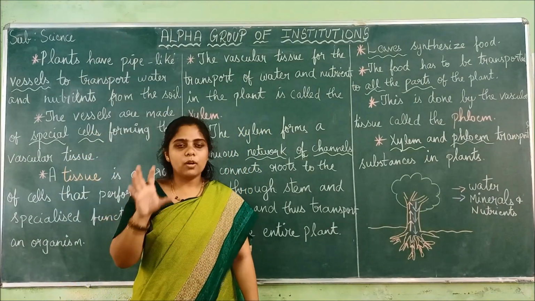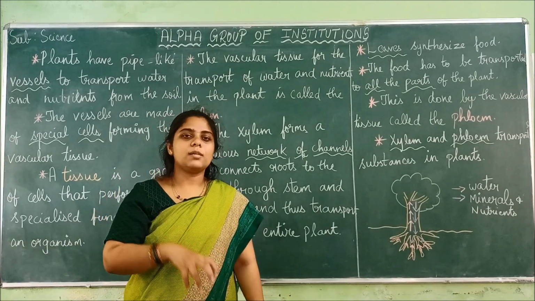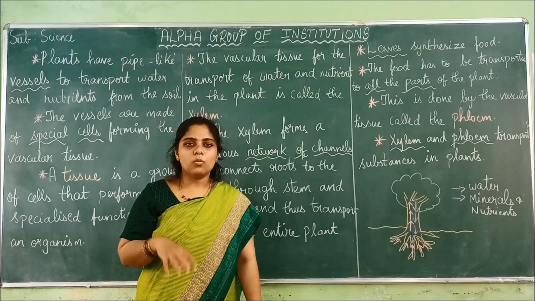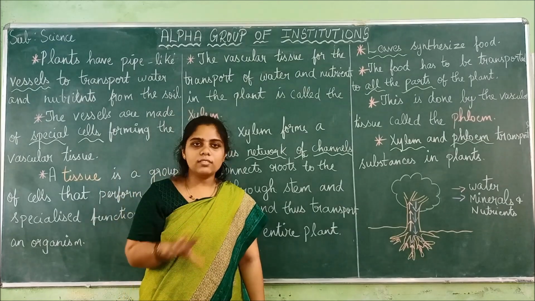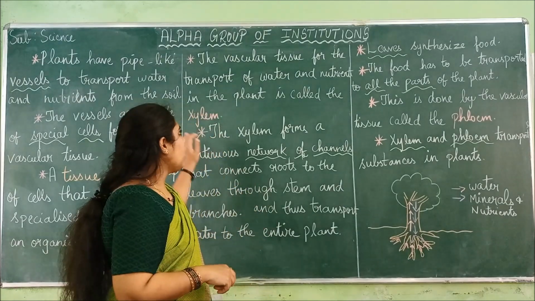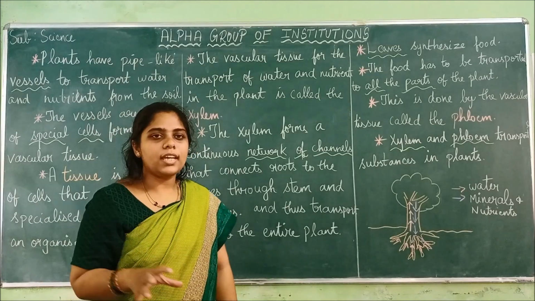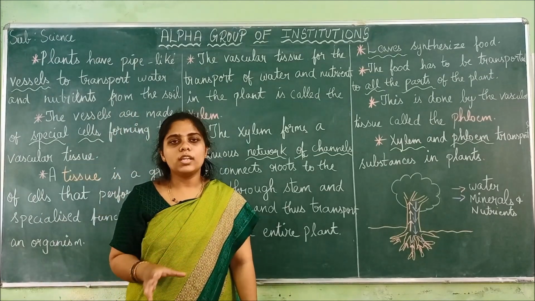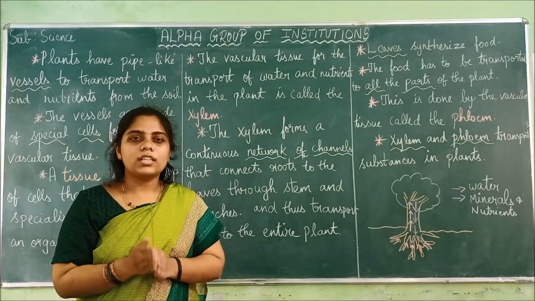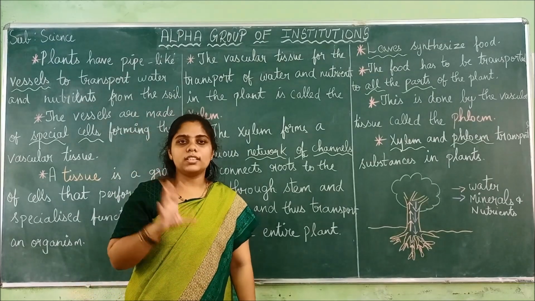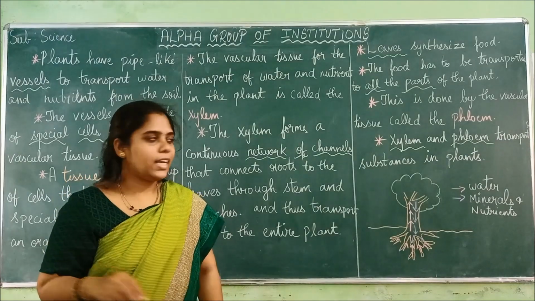So we learned about vascular tissue. What this vascular tissue does is it takes up all the nutrients and water and transports them to different parts of the plant. So in that vascular tissue, one part called xylem is present. This xylem transports only water and its nutrients, all the water containing nutrients. It contains those things only. So those are called xylem.